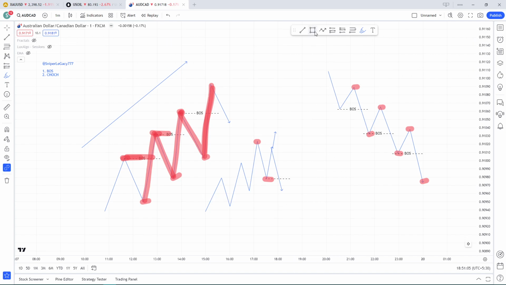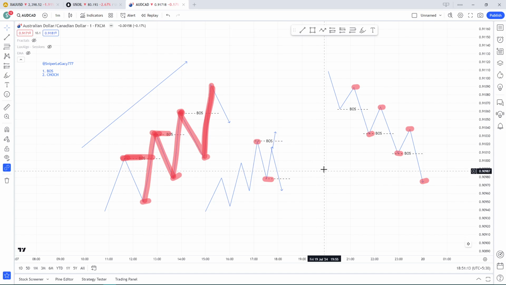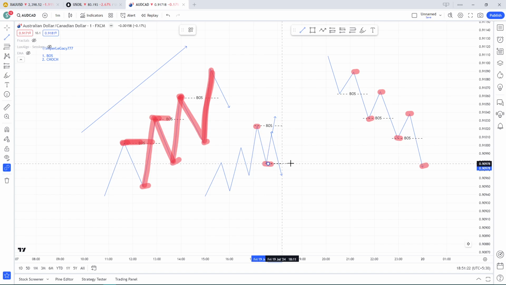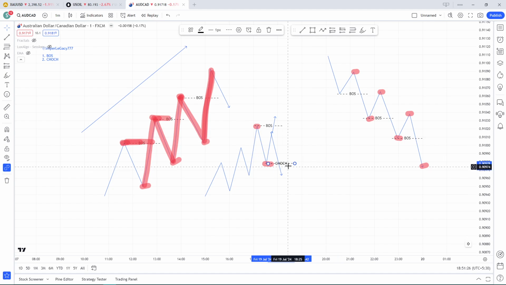Okay, so in our first scenario where the price breaks above, we mark this line and we call it BOS, right? In the same way, if the price comes down and takes the previous low, then it is called CHOCH. Yeah, you guessed it right. It is called CHOCH because now we have broken the previous higher low.